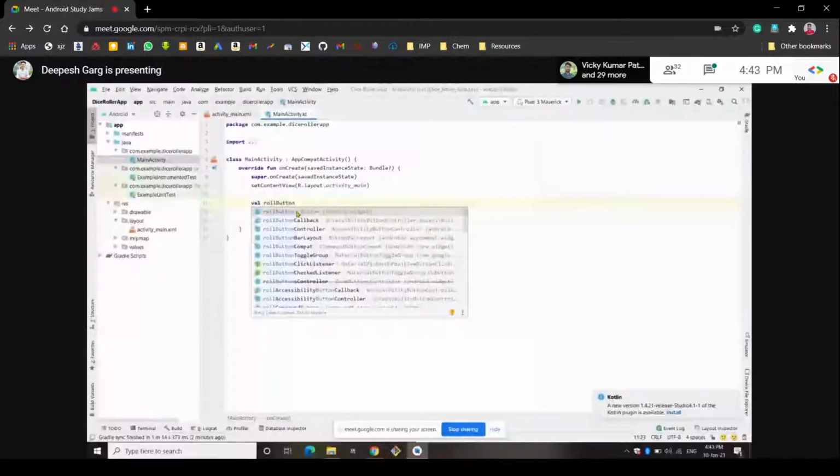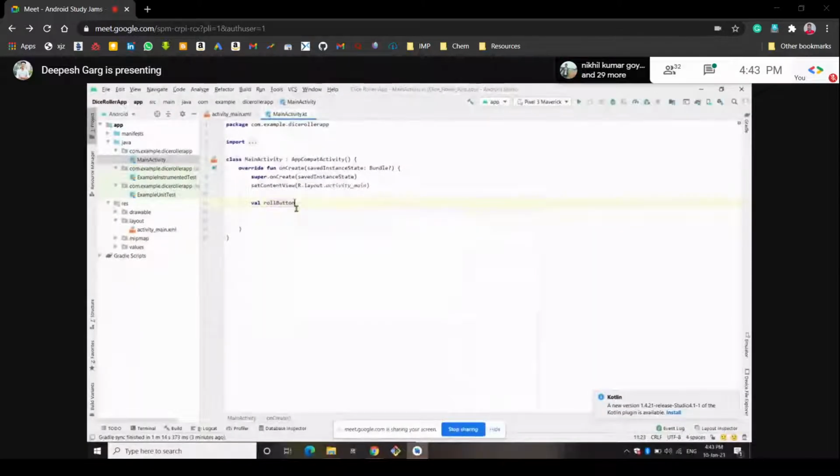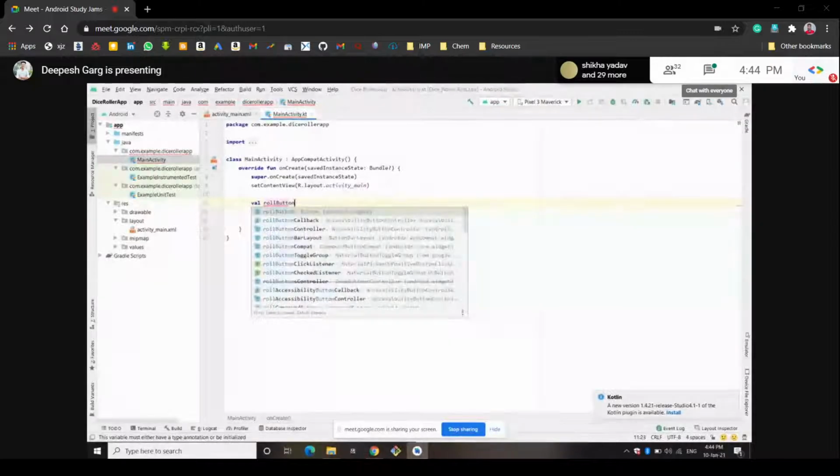In Android Studio, it is very customizable and user-friendly. Whenever you write this, a suggestion will be generated called Button, determining what it is showing. It is a button, a widget in Android. So we have to declare this button by writing this. One second. Yeah, so we'll write this.